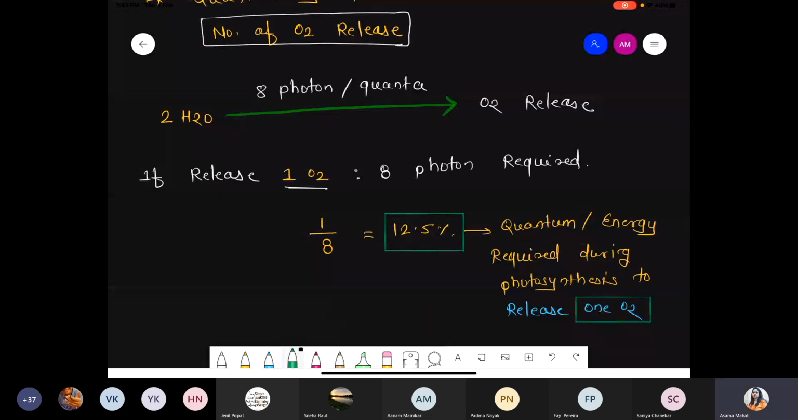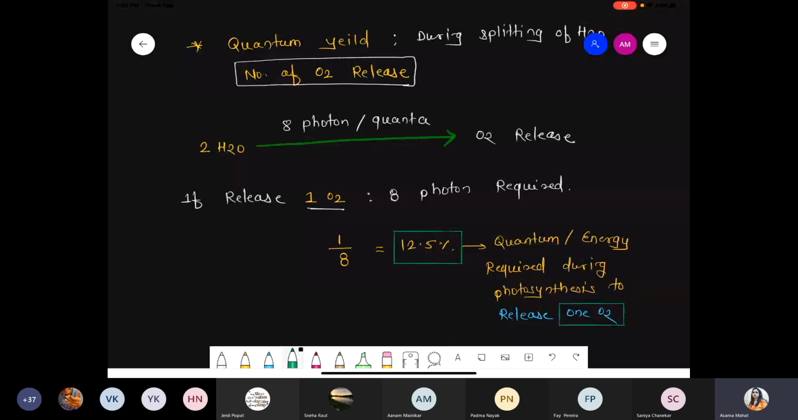Got it? Clear? So we are talking about quantum yield as well as quantum requirement. Yield means what we obtain. We obtain one molecular oxygen during the splitting of water. And requirement means what we used. We required 8 light molecules, 8 photons, 8 quanta. So with the help of those 8 photons, we successfully release one molecular oxygen.